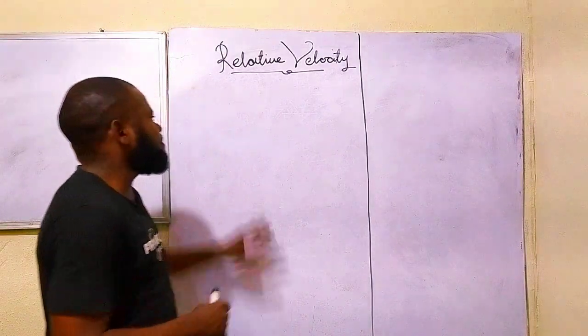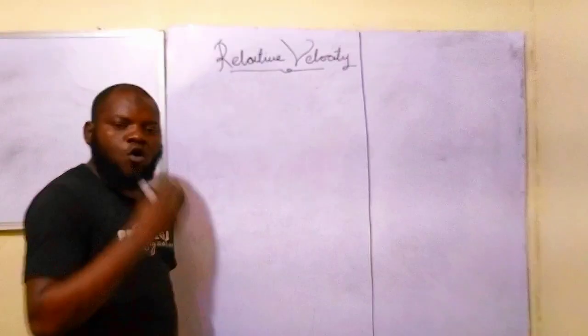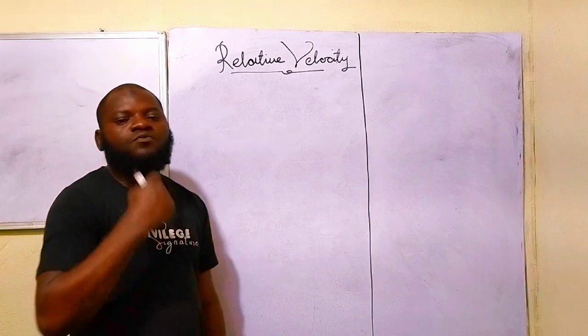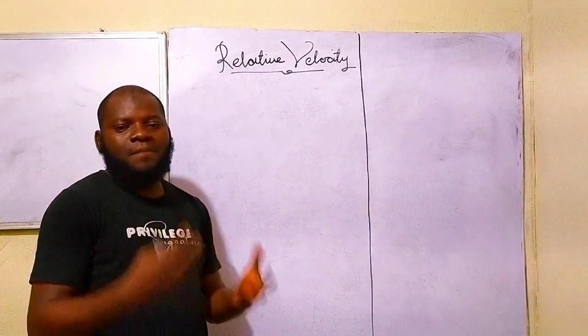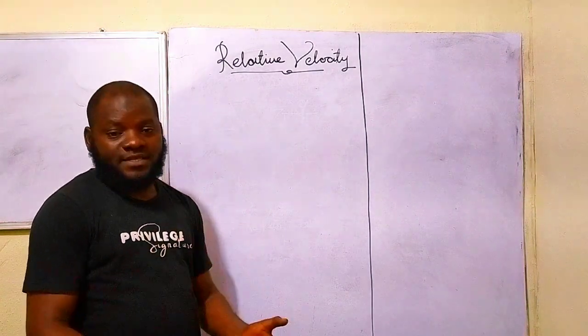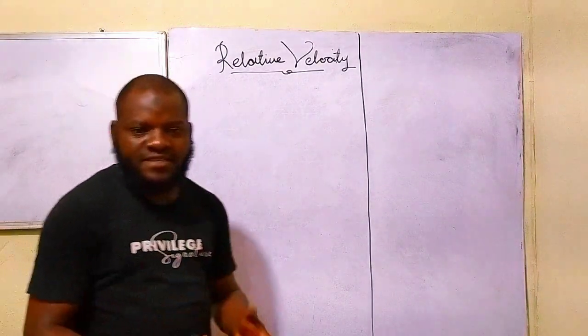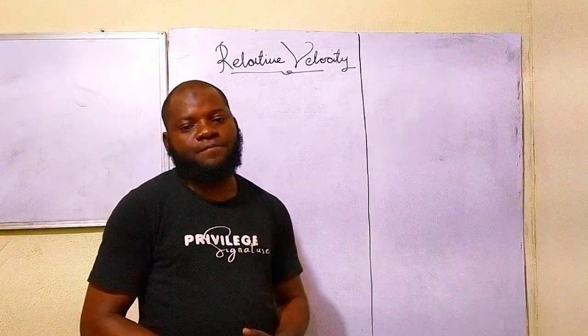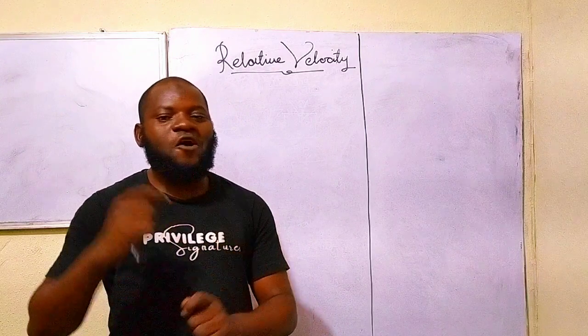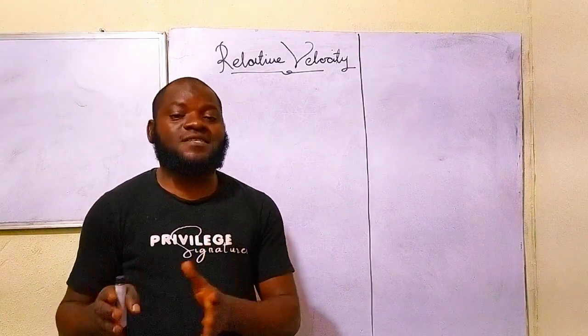So let's get started. Now the question is, what comes to your mind when you hear the word relative velocity? As for me, what comes to my mind when they say relative velocity is the difference in velocity of the observer and the reference frame. When I say observer and reference frame, you are saying the same thing.